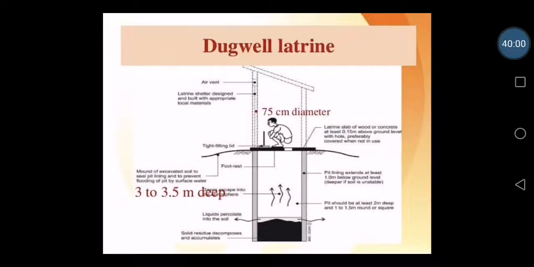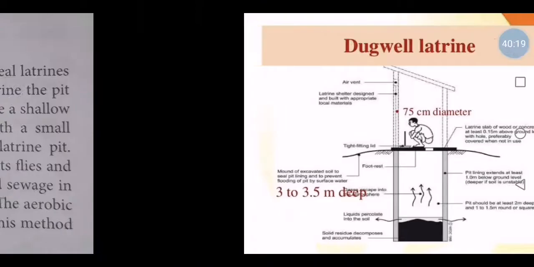But here in dugwell latrine, what was the thing here? Also the same thing, but the diameter is around 70 or 75 centimeter, and the depth is around only 12 feet, only 3.5 meter deep. That is the main difference of the dugwell latrine.